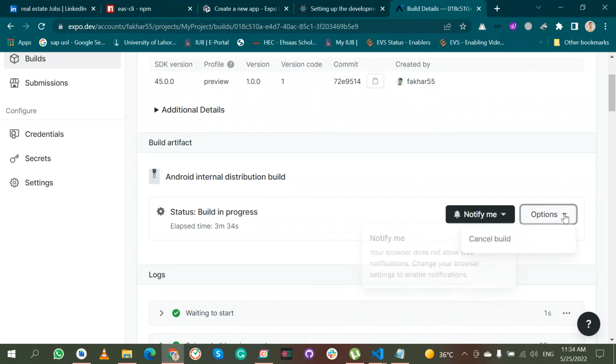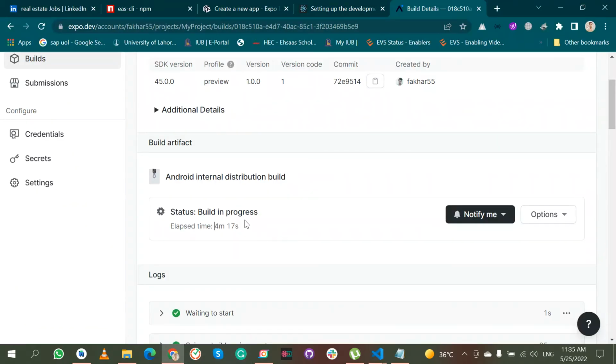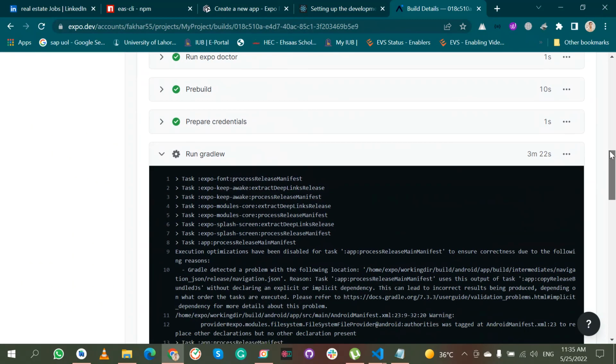It will notify us when it is complete, so we have to wait for that. So it's working, it's in progress.